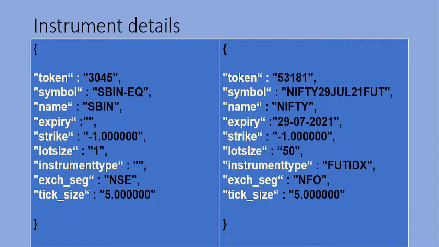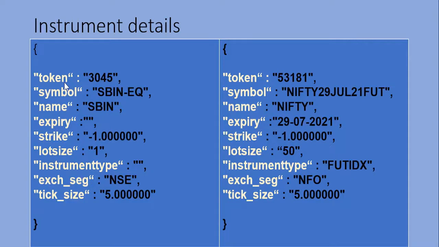That is the minimum lot size. Then the instrument type, I will explain later. The exchange is NSE, and the tick size is 5. The meaning is 5 divided by 100, that is, in multiples of 5 paisa we can trade SBI. That is the meaning of this particular record or instrument.